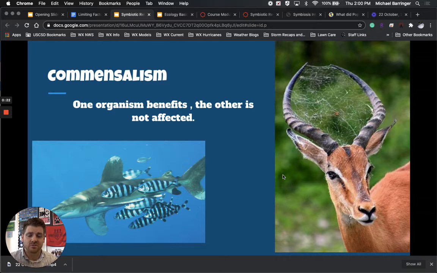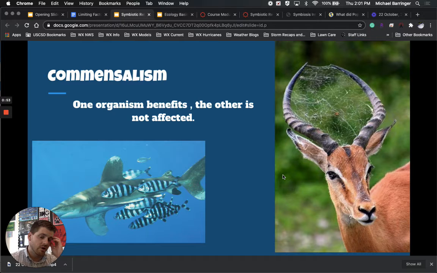So commensalism. Commensalism is one of these types of relationships in which one organism is benefited while the other one is not affected. Great examples here. We've got a white-tipped shark that is swimming around. He is completely unaffected by the fish that are swimming around him. There is no impact on the shark whatsoever. The fish are there because they're taking the scraps after the shark eats, and consuming them for themselves. So the benefit for the fish is that they're eating, and the shark is completely unaffected.